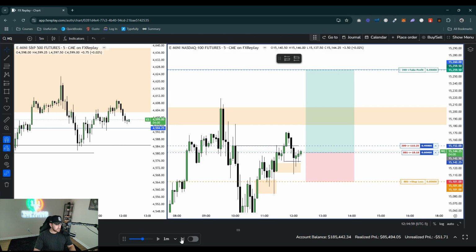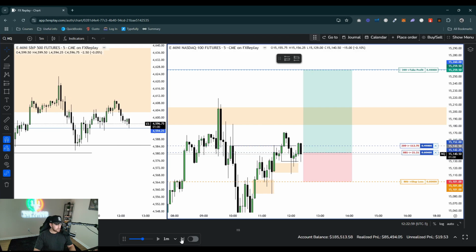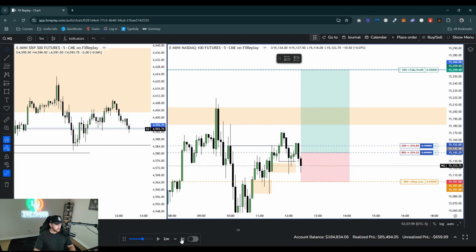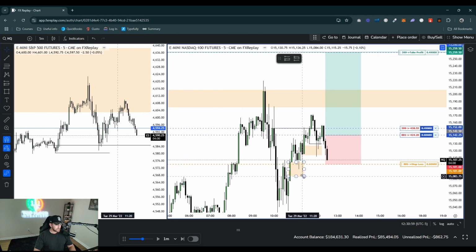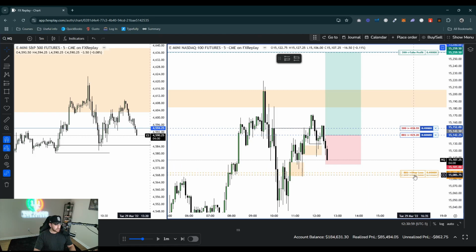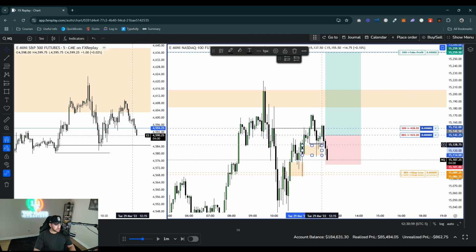12:10. It is a key time. This is London close plus a new 6-hour opening. Okay, so we're coming down hard, and we do have an SMT divergence here. I'm going to move the stop just a little bit lower. I'm expecting this SMT to hold, to be honest.